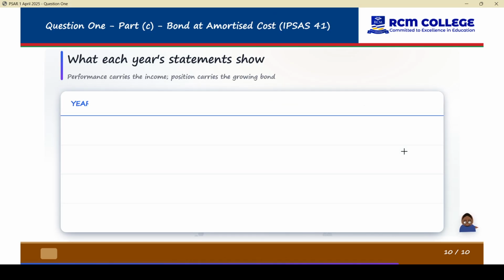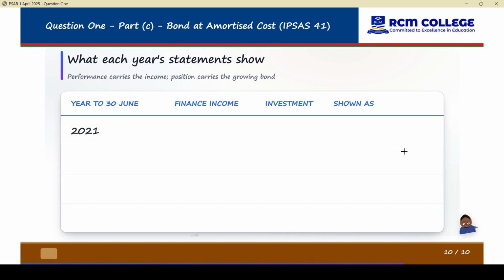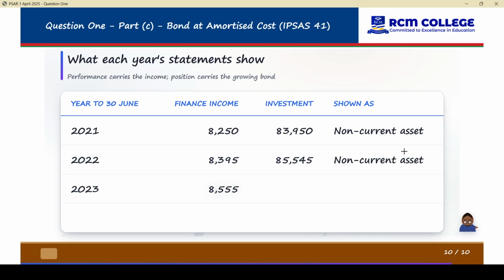So what each year's statement shows: the statement of financial performance carries income, and the statement of financial position carries the growing bond. So 2021 finance income, investment is the closing balance that goes to the statement of financial position, and that is a non-current asset until the final year.